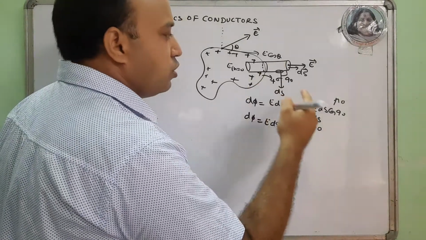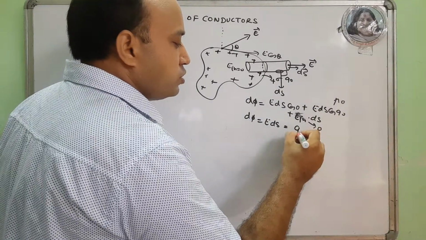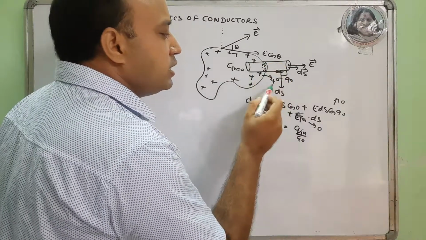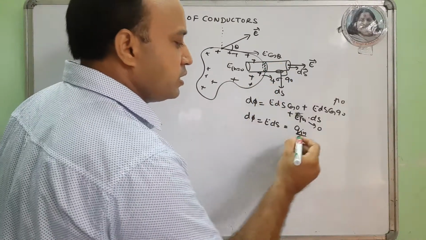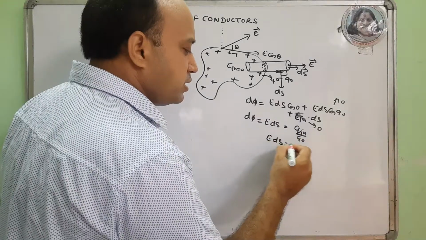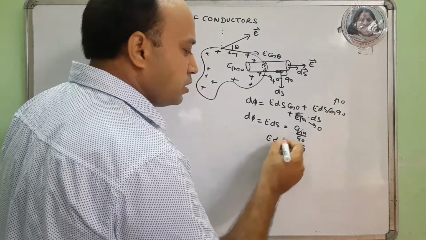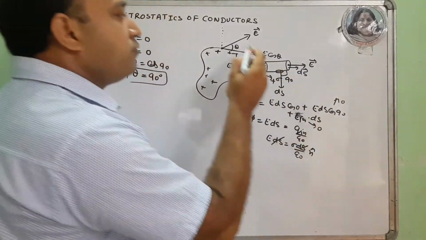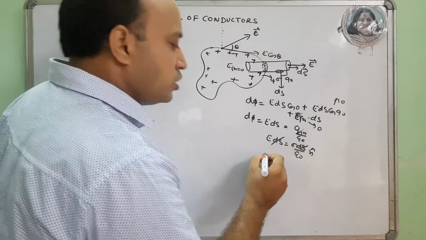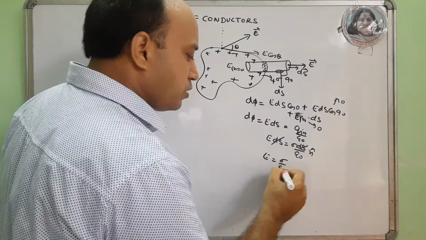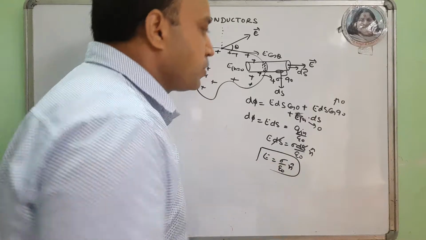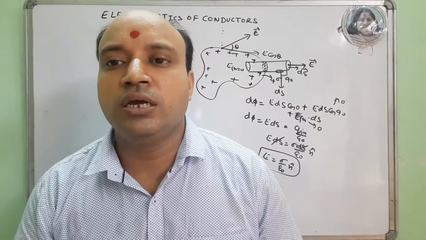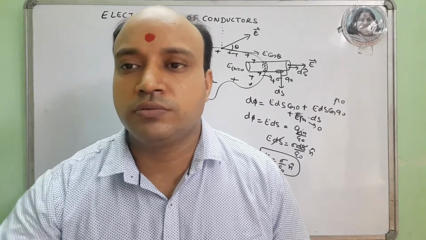Now use Gauss theorem. What is Gauss theorem? Charge enclosed divided by epsilon naught. The charge enclosed by this surface is sigma ds, as the surface charge density is sigma. So E ds is sigma ds by epsilon naught. ds will cancel out. Now its direction is away, outward normal, which we have already discussed is normal to the surface. So E is sigma by epsilon naught times n cap. This is how we found the amount of the electric field. It must be directed vertically, outward normal to the surface.